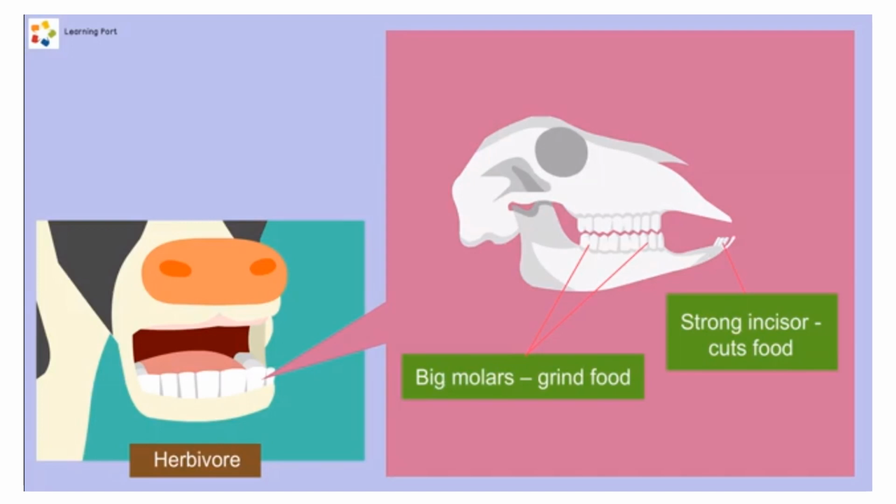For example, in this slide, cow only eats plants. So, cow is a herbivore. Herbivore animals will have strong incisors to cut food and also big molar teeth to grind food.